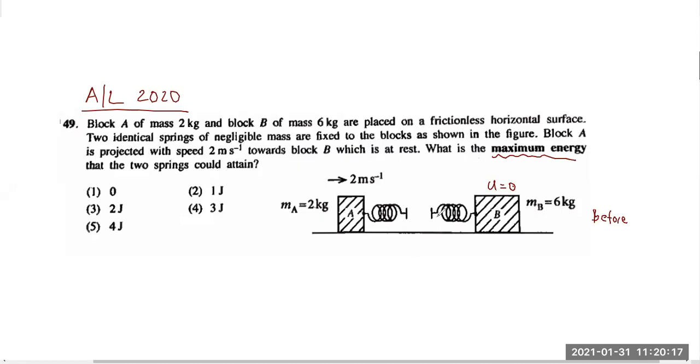Fine. So what's going to happen? There are two springs here. When the 2 kg object comes near, these two springs are going to get compressed to the maximum, and then these two objects will move together after they meet. The springs will be compressed and the objects will move together. 2 kg and 6 kg will start moving together, and the ground is smooth, so no one is there to stop them. Both the objects now will move together at a new speed v.